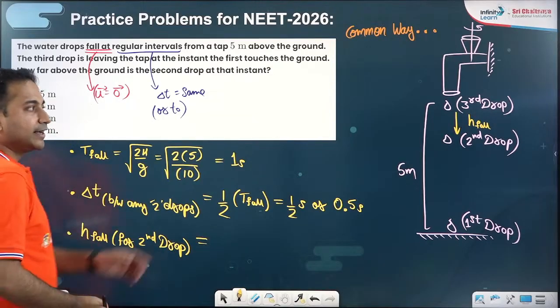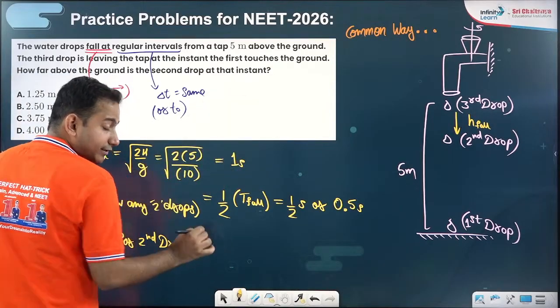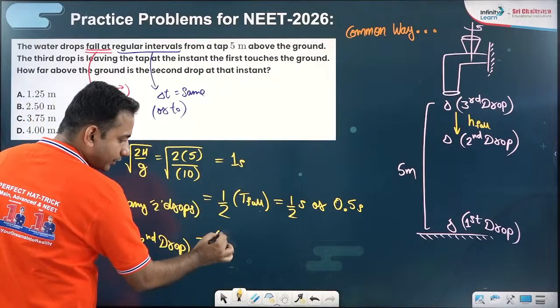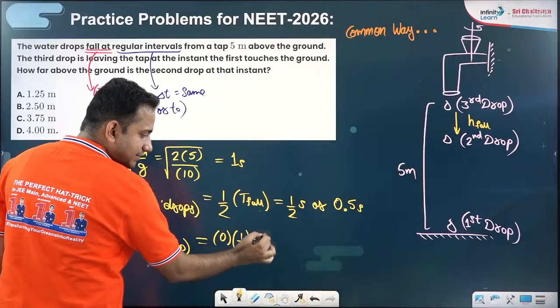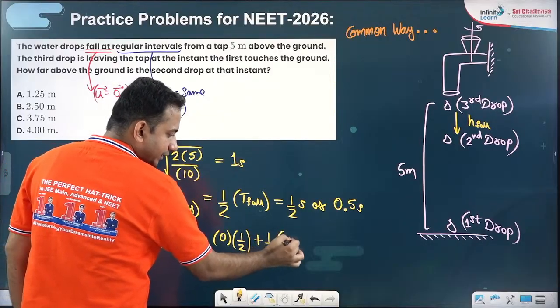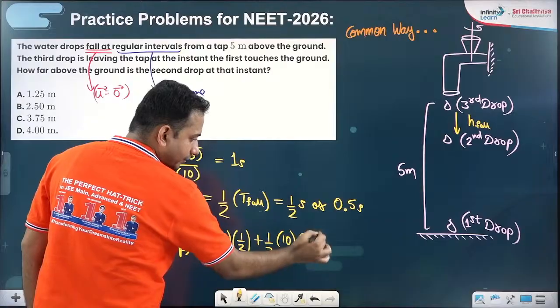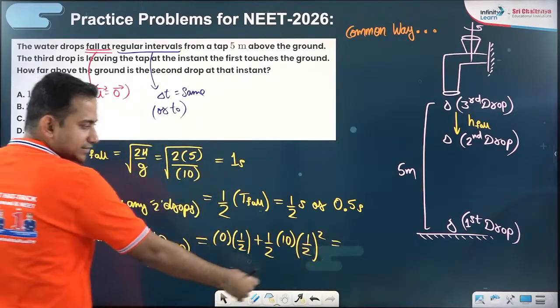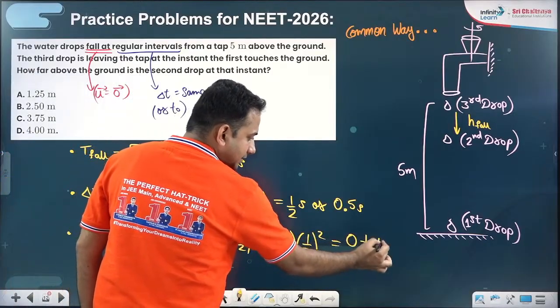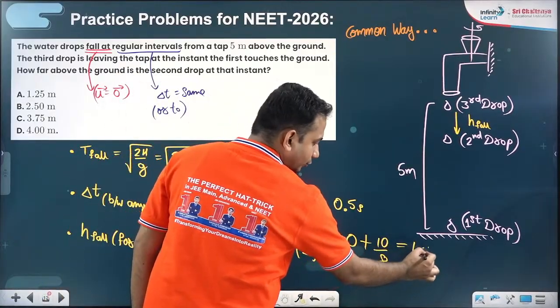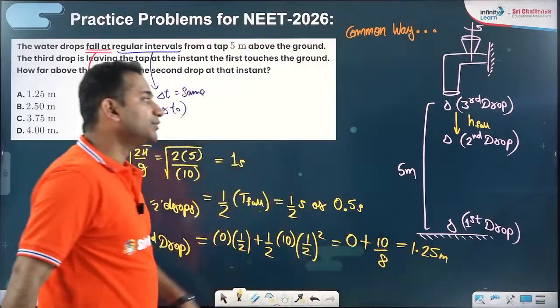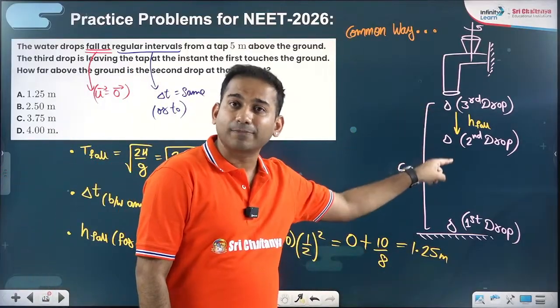So how much is it? Again, it is half gt square. S is equal to ut plus half at square. So 0 into half seconds, plus half gt square, which is half into 10 into half square. So the first term is 0 and the second term is 10 by 8. 10 by 8 is 1.25 meter. So are they asking you in the question how much the second drop has fallen?